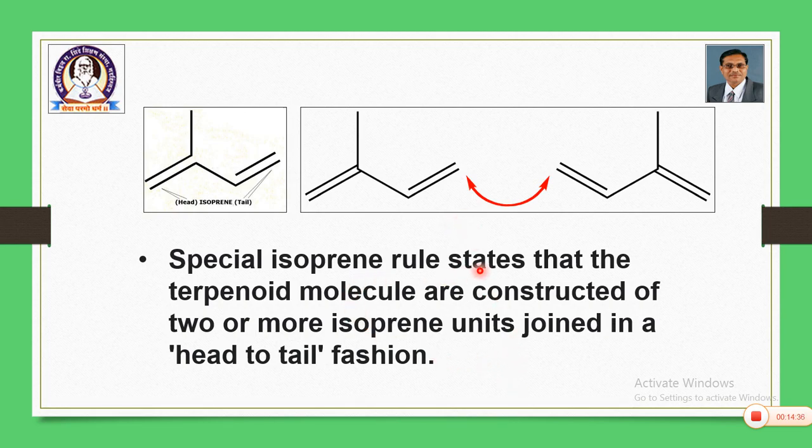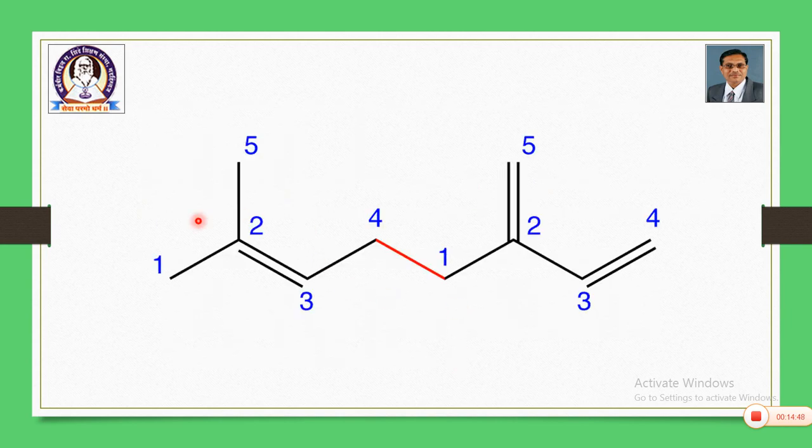The special isoprene rule states that terpenoid molecules are constructed of 2 or more isoprene units joined to each other by head to tail fashion. So, this is the arrangement 1, 2, 3, 4, then 1, 2, 3, 4 again. This arrangement gives you a polymer of isoprene, in the form of a terpenoid.